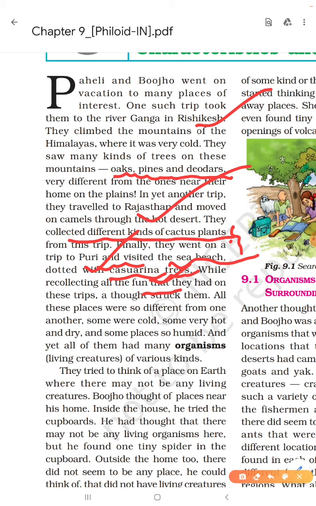Do you know about dryness? Dryness means there is little humidity. That is called dryness. You should know this thing.